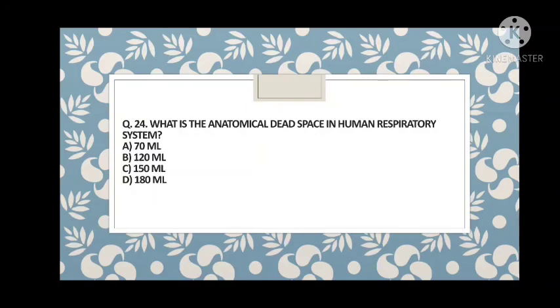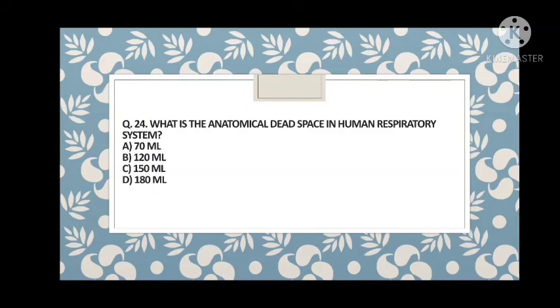What is the anatomical dead space in human respiratory system? There are two kinds of dead space, anatomical and physiological. They are somewhat similar in values, but physiological is very important to understand. Anatomical dead space is the air trapped in all the tubes, like from upper bronchi to the lower bronchioles.